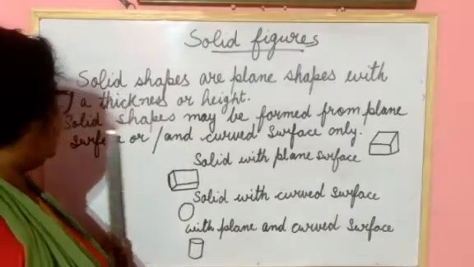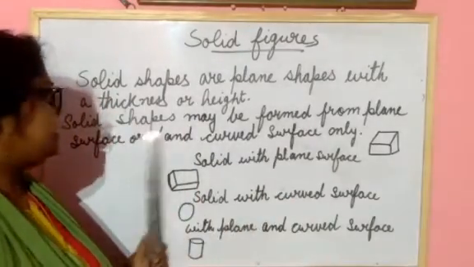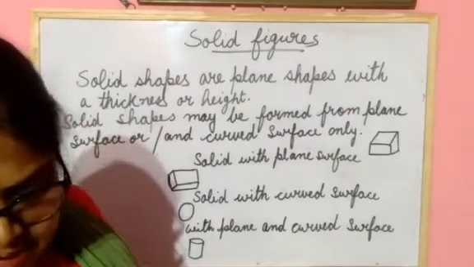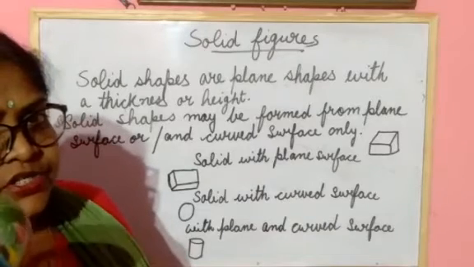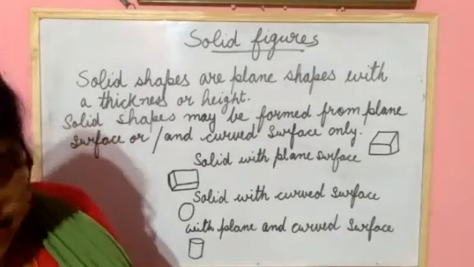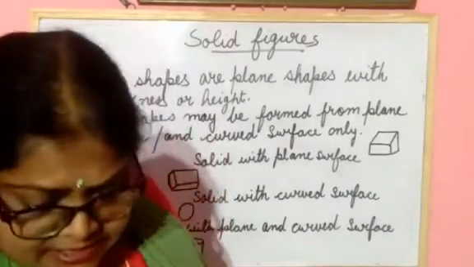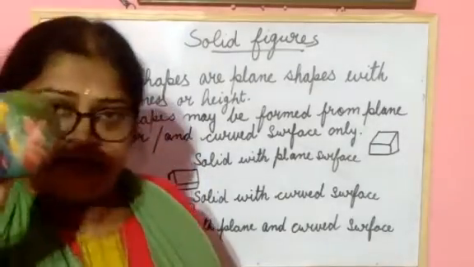Now next, what you have seen here is that a solid shape may be formed by a plane surface or curved surface. Understood? Solid shape may be formed by a plane surface. This one is the plane surface. Yes, all these are plane surfaces and this is the curved surface.